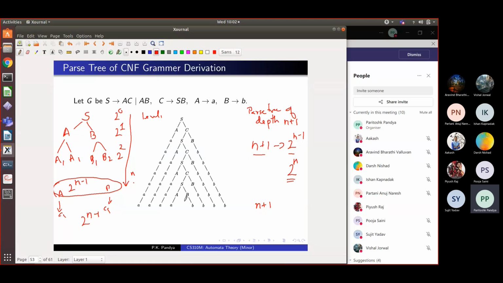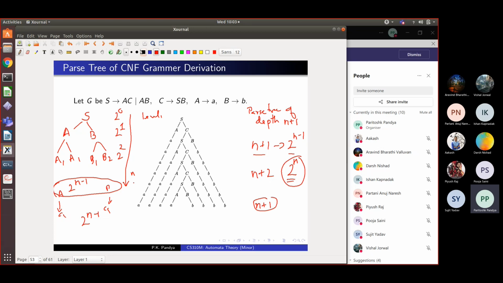What is the minimum number of levels that I will have? N plus 2. Excellent. So my claim is that any string of length 2 raised to n will have a parse tree with at least n plus 2 levels. This is the important point.